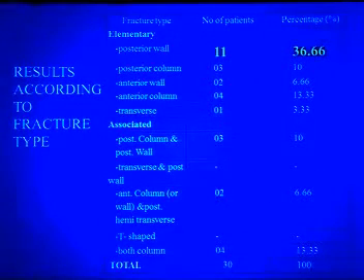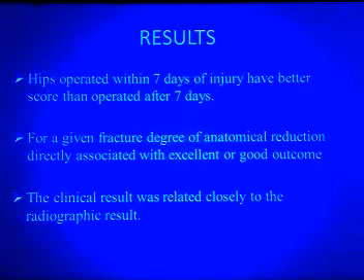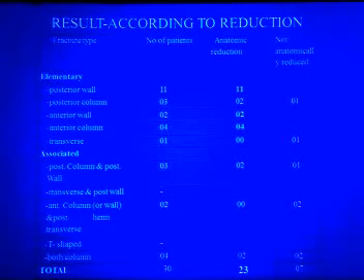Results according to the fracture type. The most common fracture was the posterior wall fracture, while transverse posterior wall fracture and T-shaped fracture were not present in the study. Hips operated within 7 days have better scores, and for a given fracture, the degree of anatomical reduction is directly associated with excellent and good outcome. Results according to the reduction. In the elementary fractures, reduction was much easier than in the associated fractures, and in the posterior wall fracture, anterior wall fracture and anterior column fracture, we were able to achieve anatomical reduction in all the cases.